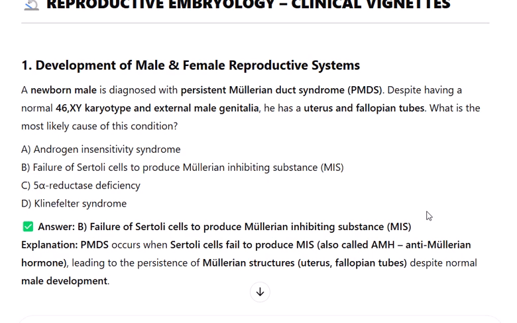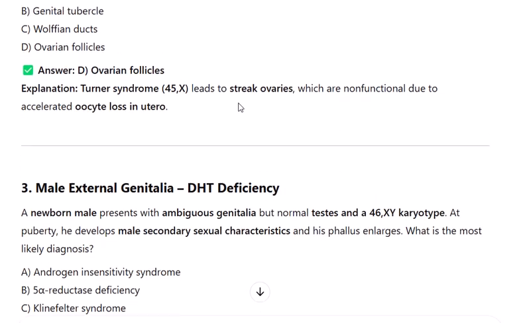Explanation: PMDS occurs when Sertoli cells fail to produce MIS, also called AMH, anti-Müllerian hormone, leading to the persistence of Müllerian structures, uterus and fallopian tubes, despite normal male development. Number 2. Gonadal development, Turner syndrome.